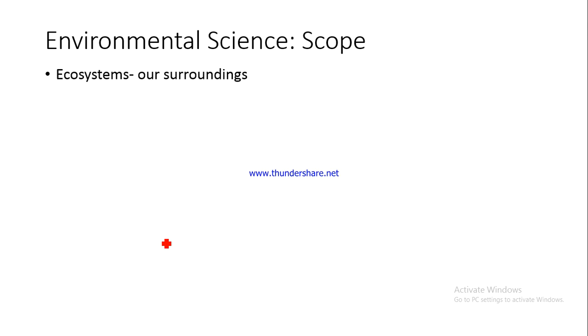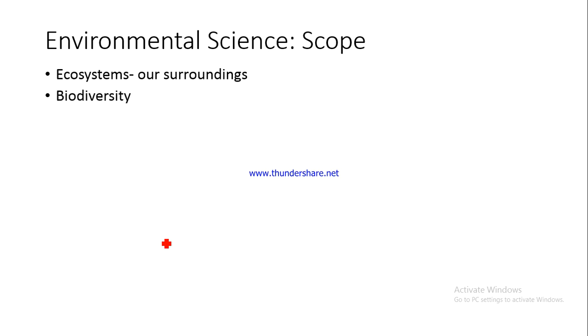First thing that we are going to cover, we'll be talking about the ecosystems, our surroundings, the biotic as well as the abiotic components which are there. Biotic are the living components and abiotic are the non-living components. So we'll be having a look at all these components and how the ecosystem functions, what is a food chain and what is a food web.